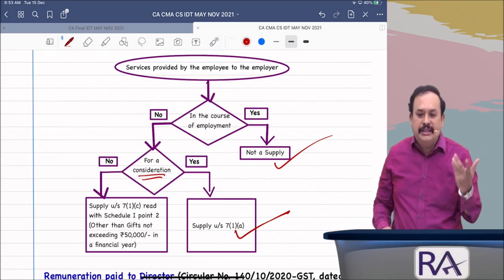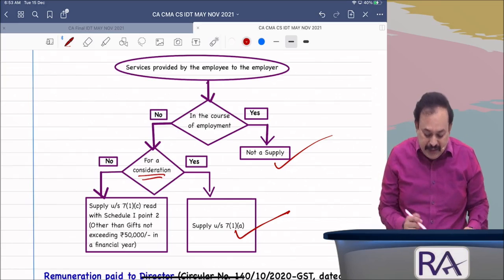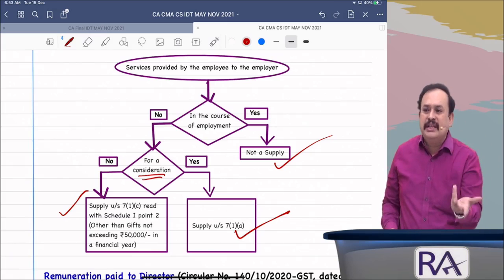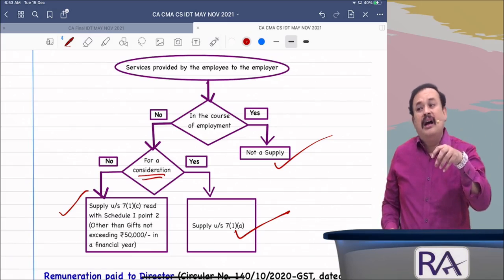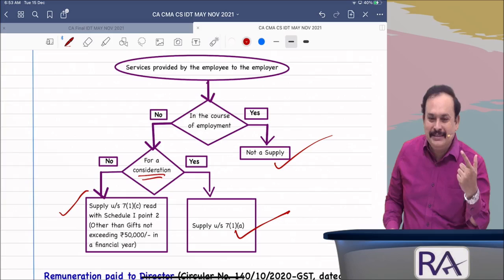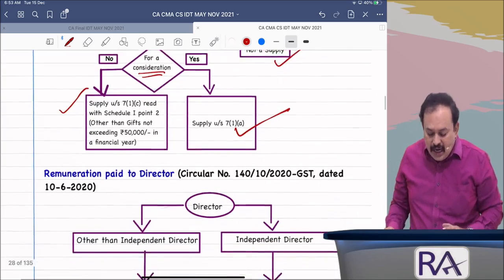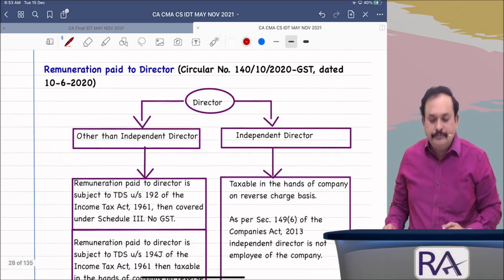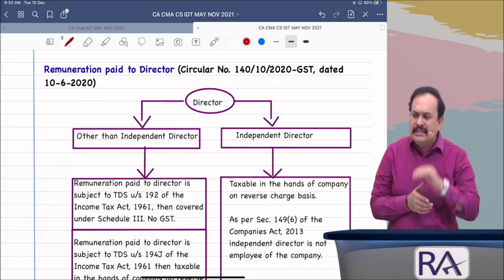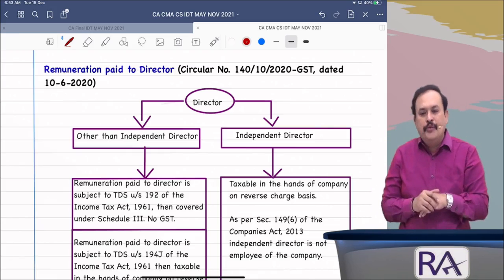If there is no consideration, then in that case one should refer to Schedule 1 and 7.1c, whether false or not. If it is not false on 7.1c and there is no consideration, though it is not in the course of employment, it is not a supply. Is it clear, my dear sir? So having this concept into account, I am bringing to your notice the latest circular in this regard of the CBIC with regard to director remuneration. Sometimes before I referred to this point, but anyhow, now I am elaborating it for your kind consideration.